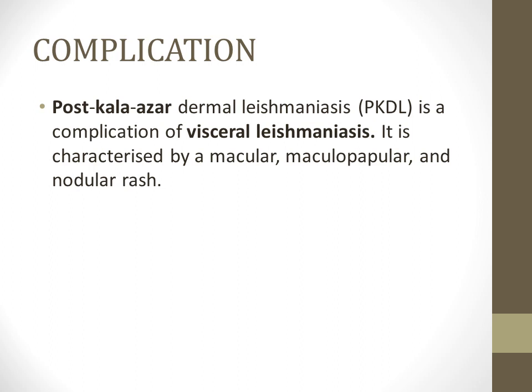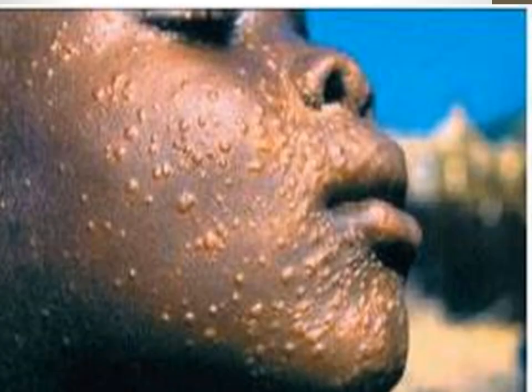Now coming to the complication of visceral leishmaniasis, the post-Kala-Azar dermal leishmaniasis is the most common complication of visceral leishmaniasis, and it is characterized by a macular, maculopapular, or nodular rash. So this is the characteristic complication, the post-visceral leishmaniasis skin disease.